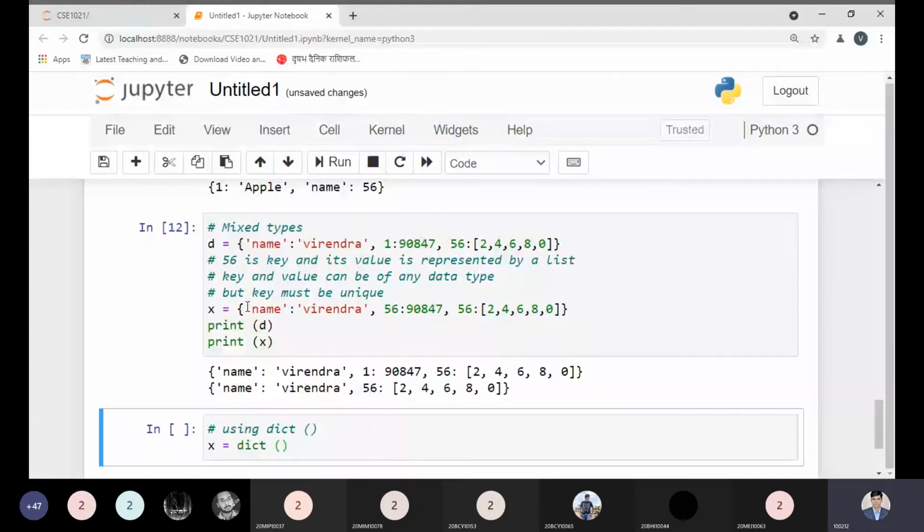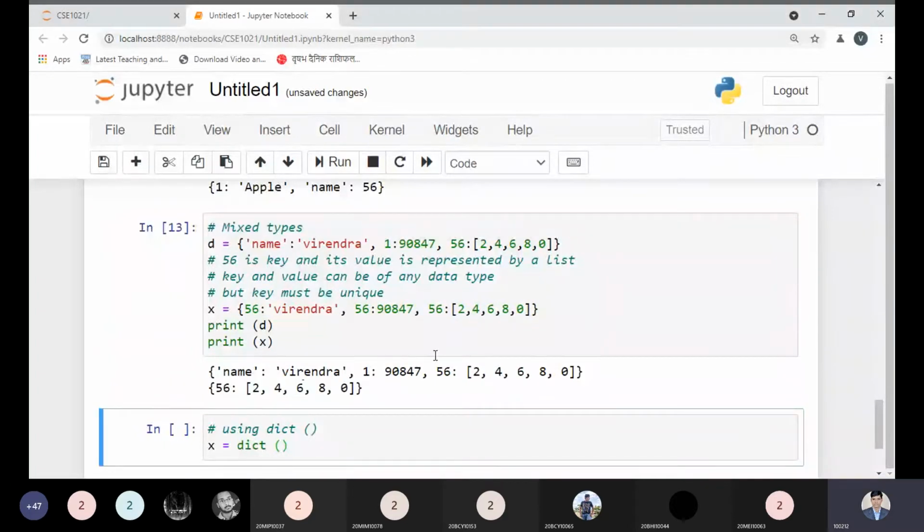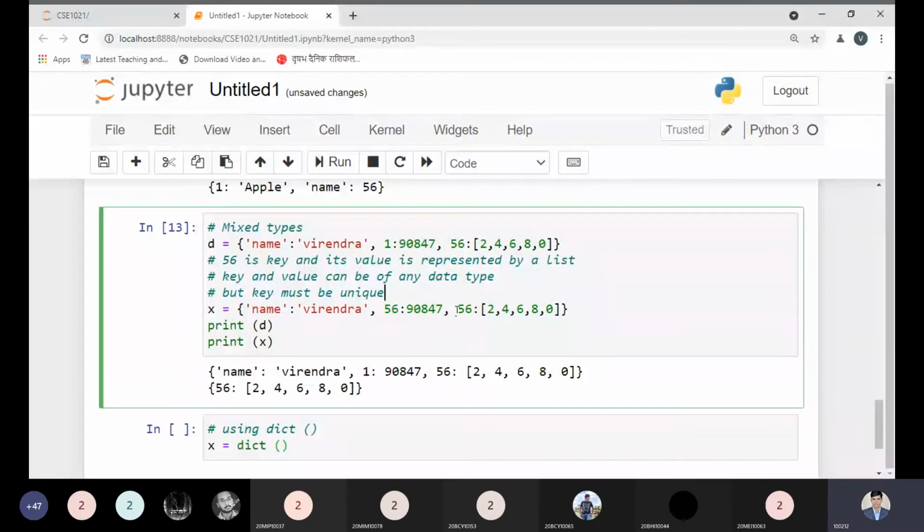Now see, if I try to do something with 56 over here, the last value will be updated. It must be unique, else by value it will be updated and counted as unique. So here we have the answer.